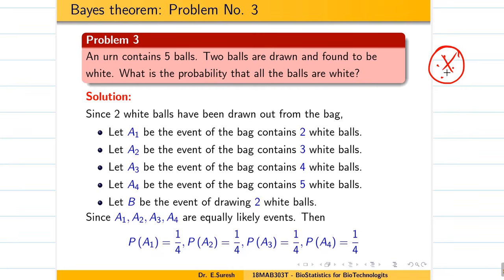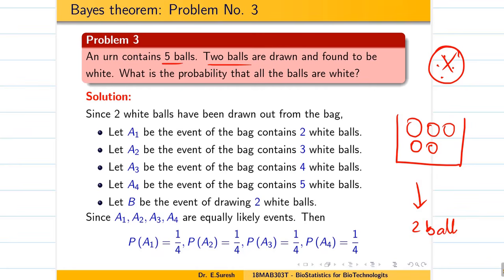Okay, so the urn is containing 5 balls. We are drawing 2 balls outside from these 5. What is the probability that all the balls are white? It's very interesting. If we draw 2 balls outside, then 100% 2 balls should be white.